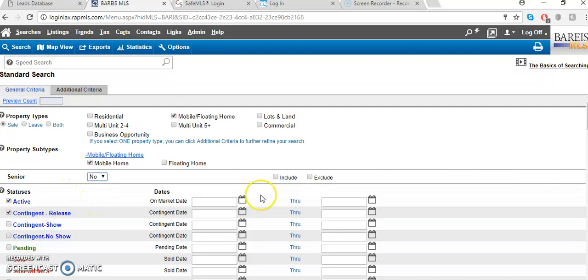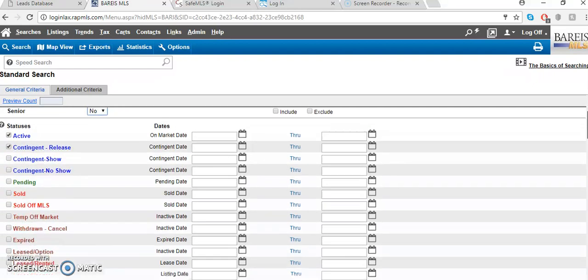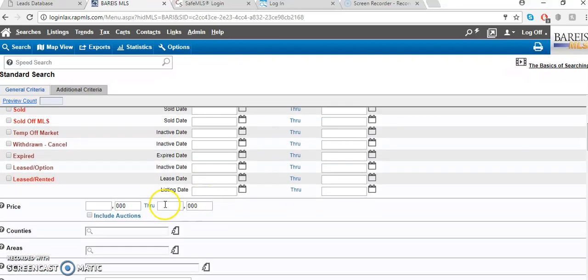No. And by default, active and contingent release. That means it has been released because the condition wasn't met. So by default, those two are always checked, which is good. So you can just scroll down to the next. Then you put in the price. She wanted to stay at 100,000.